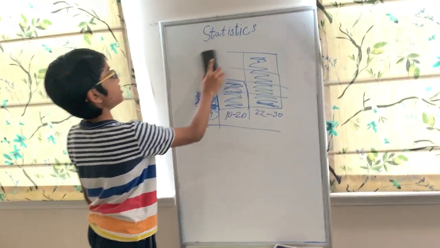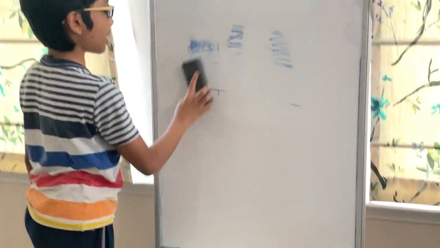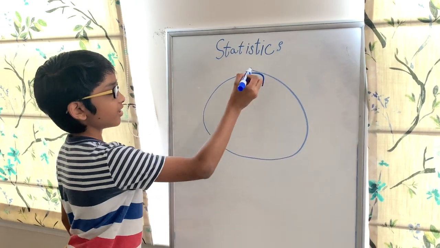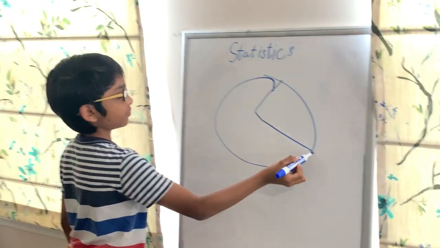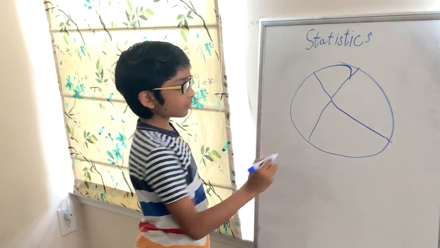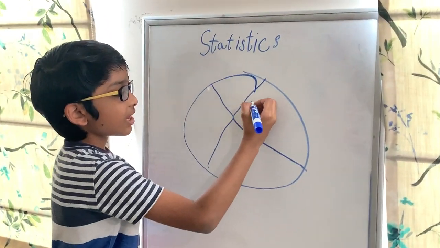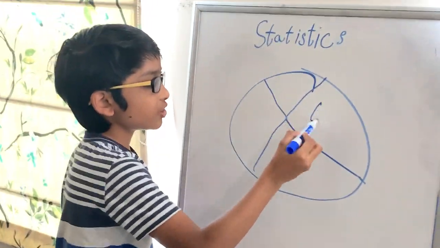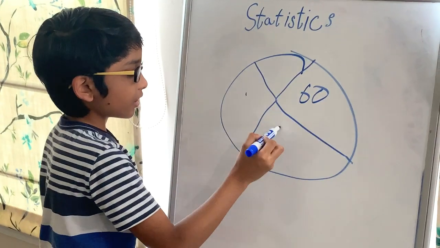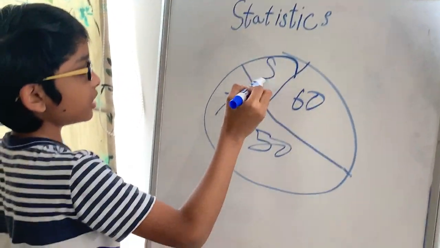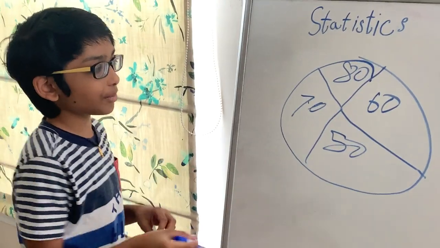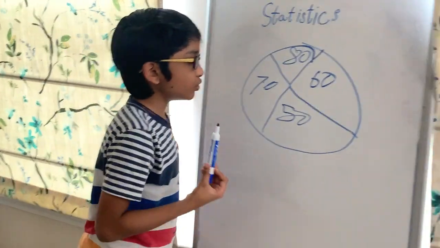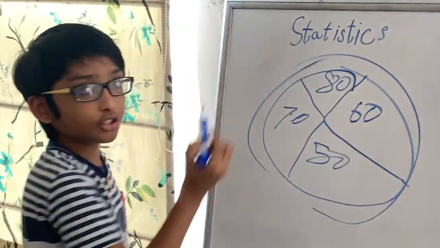Now let's say maybe pie charts. It is pretty simple. You may have seen them. A pie chart is like this. So this is how a pie chart looks: 60%, 50%, 70%, 80%. I'm just making up a whole amount. So 110, 190, and 260. So the whole thing is 260, let's say.